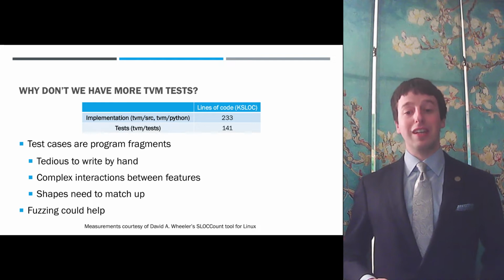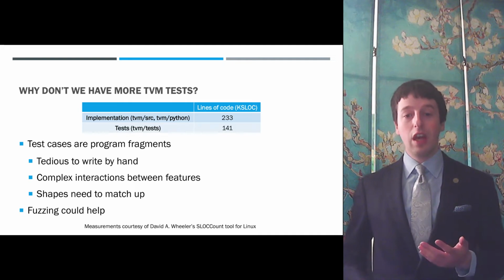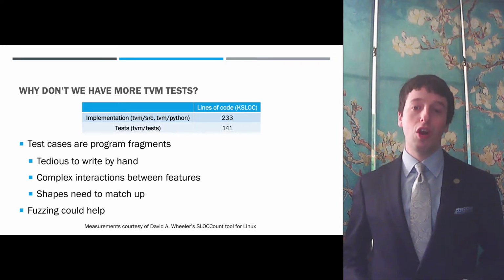Unfortunately, writing test cases can be laborious, since test cases are entire Relay programs and must be carefully constructed to trigger specific features. It may take some more discussion to settle on how to best improve TVM's testing, but this presentation explores how we could automate away some of the effort using automatic program generation, or fuzzing.